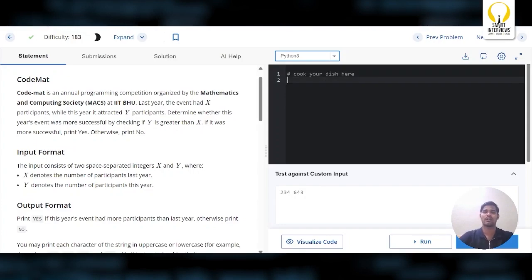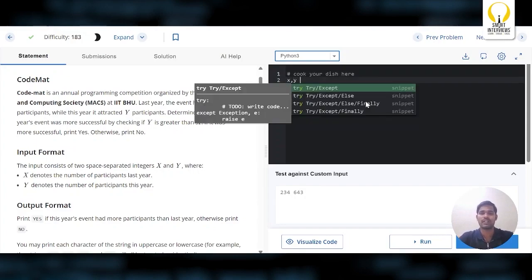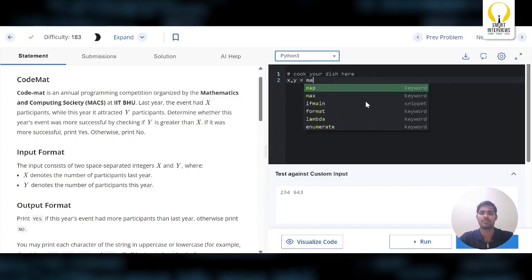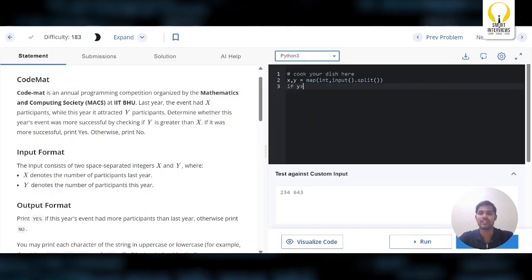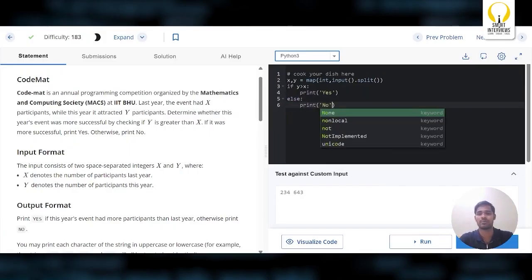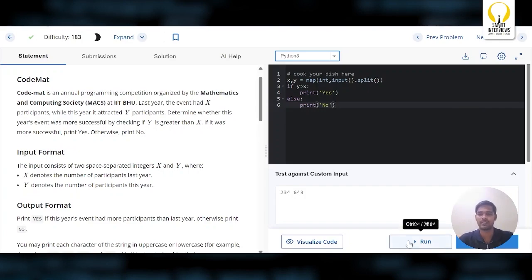Let's code it. First we'll read x and y values. In Python, we'll read the input using input, split that string, convert it into integers, and store it in x and y. And we have to check the condition that if y is greater than x, you have to print yes, else you have to print no. Let's run it.